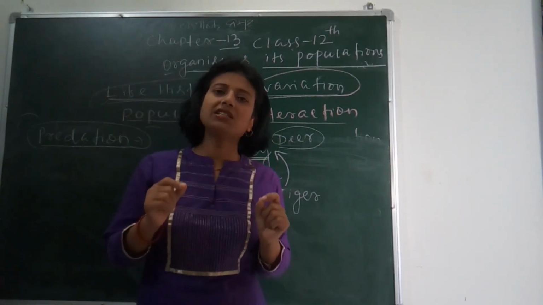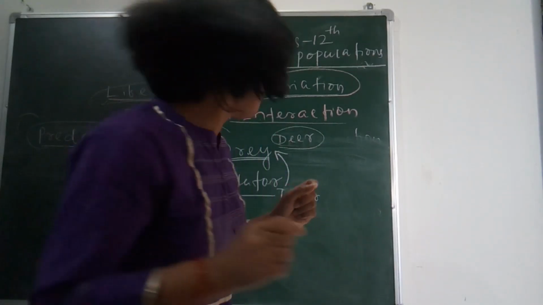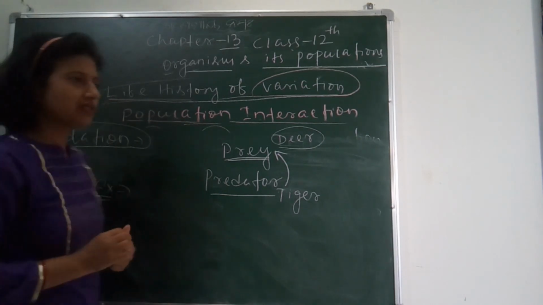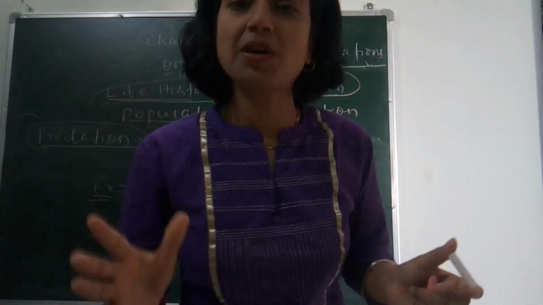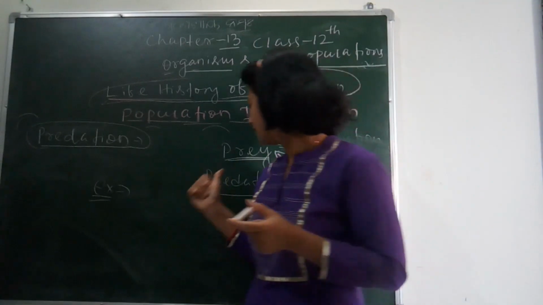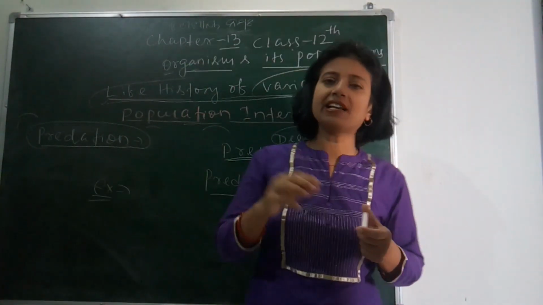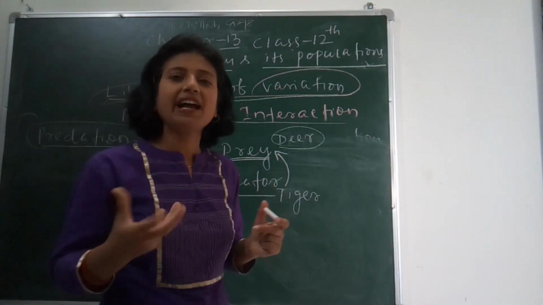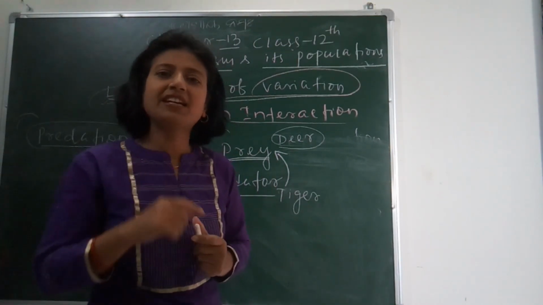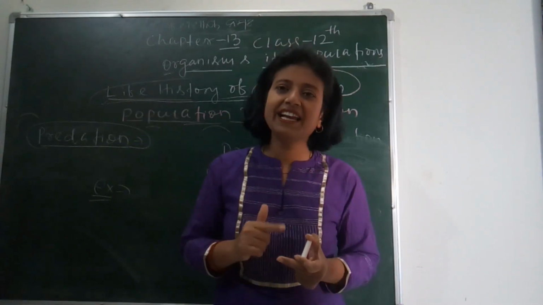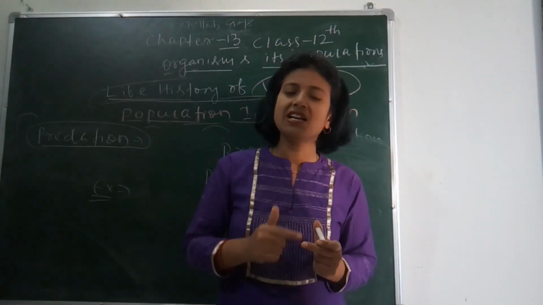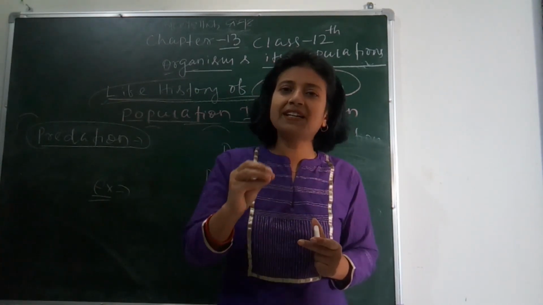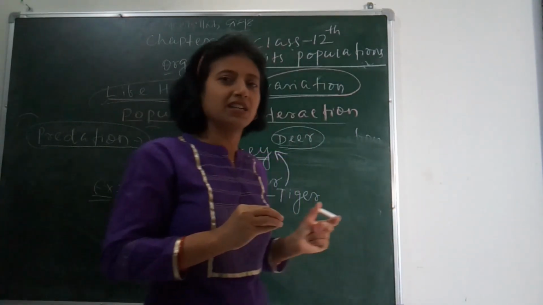So how does this happen? Let's see through an example. Suppose all the prey are finished from the earth, then what will happen? Then the predators will be indirectly affected and they will become extinct, and the ecosystem gets affected. That's why predators are known as prudent in nature. Prudent means they can survive for a long time as they do not completely finish their prey population.